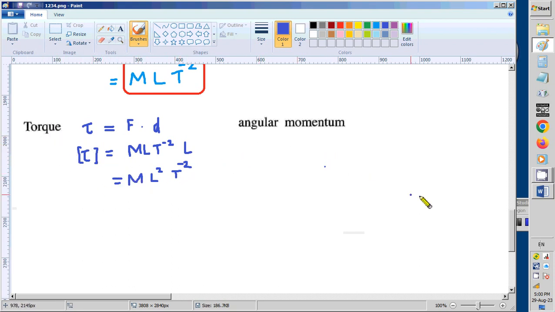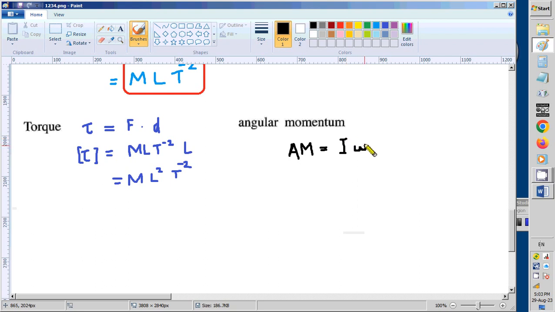So what is angular momentum? Now children, let us look at angular momentum. There are two ways to explain it. The normal one is, we can write angular momentum like this because it has no standard symbol. Angular momentum is I omega.